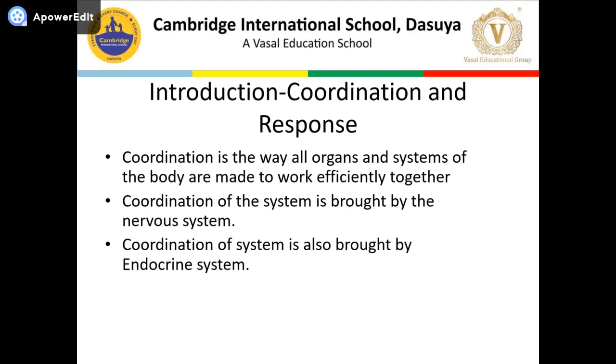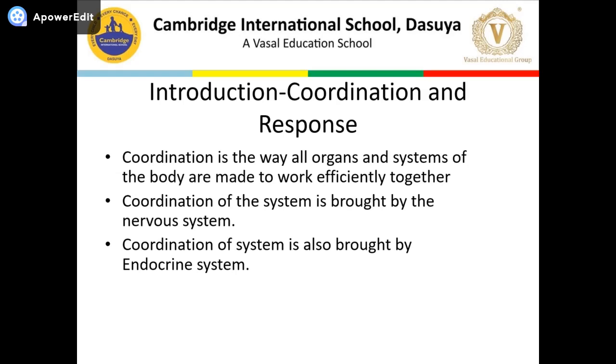Now come to the next, the endocrine system. Coordination is only done by the nervous system and the endocrine system in our body. Now I'm just going to give you an example of the endocrine system. The extra supply of glucose needed for running comes from the liver. Glycogen in the liver is changed to glucose, which is released into the blood. That conversion of glycogen to glucose is stimulated by a thing called adrenaline. This is a hormone. So, coordination by chemicals is brought about by the endocrine system, where hormones are involved.